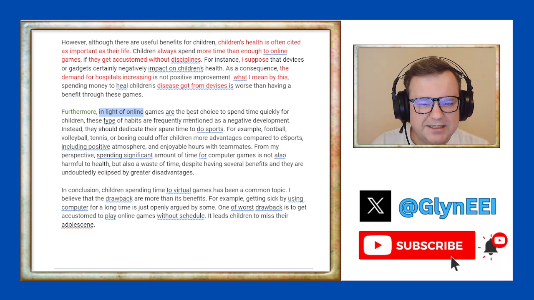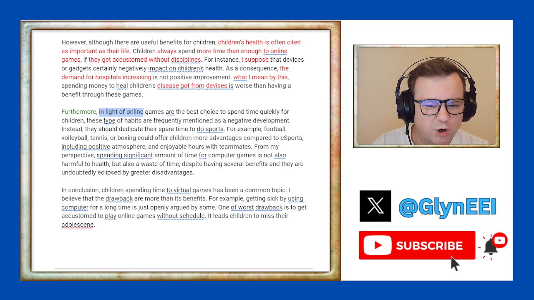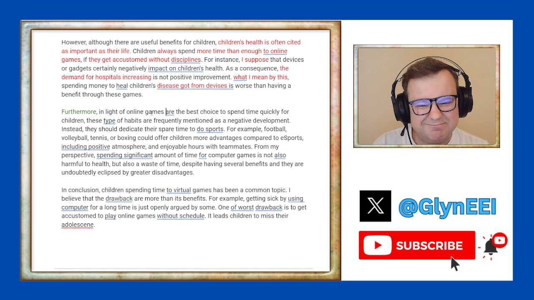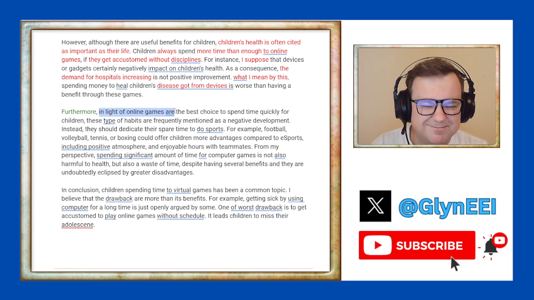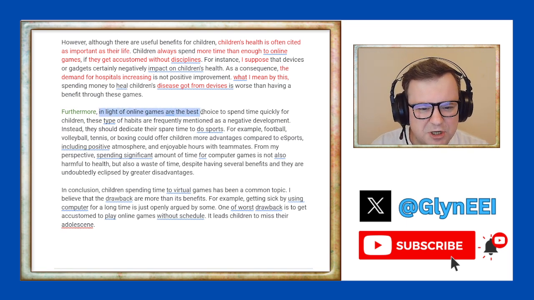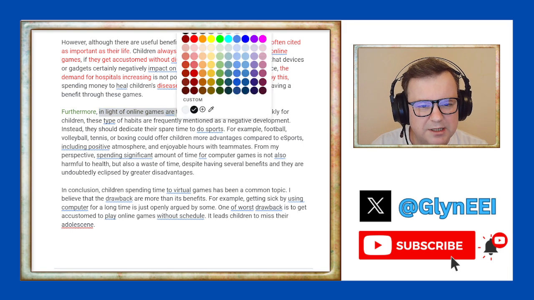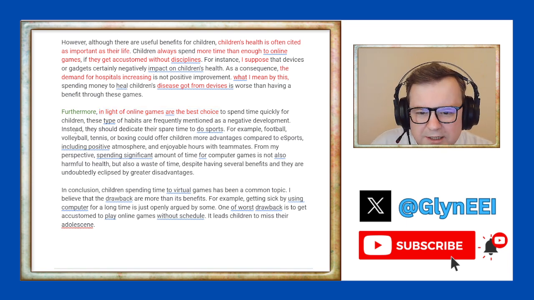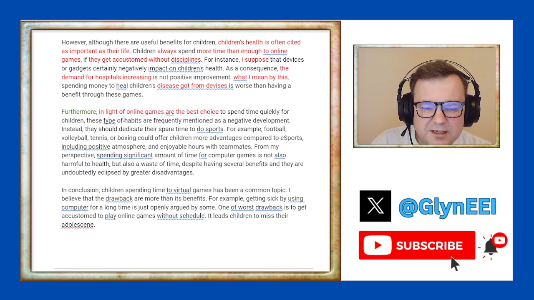In light of online games are the best choice. That's wrong. In light of online games being the best choice is fine, but nah. So in light of is good, but the candidate doesn't know how to use the grammar with in light of here. In light of to spend time quickly for children, these types of habits, or these types of habits, I guess.